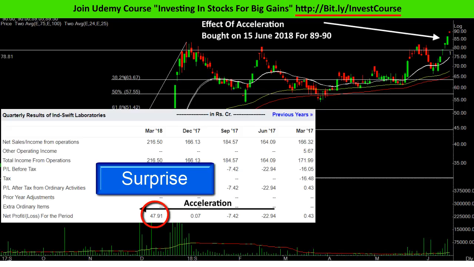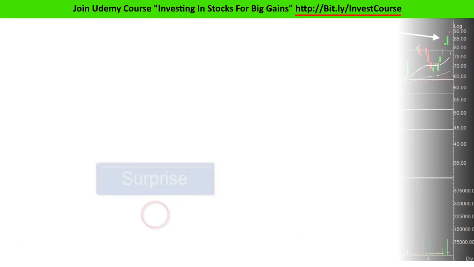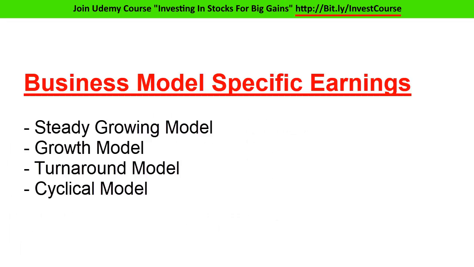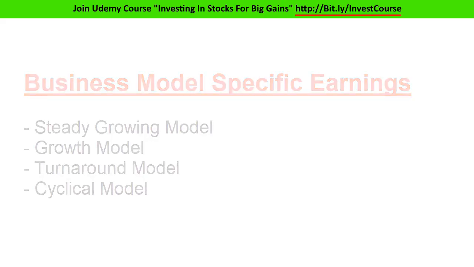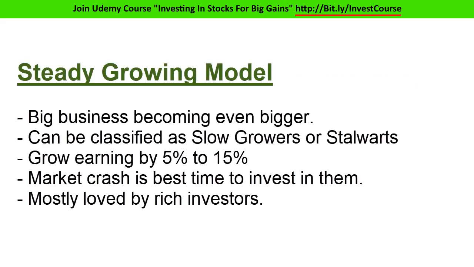Finally, we will take a look at business model specific earnings, in which we will look at the steady growing model, growth models, turnaround models and cyclical model. Steadily growing businesses are those businesses which started small, became big and are now so big that they face a hard time becoming even bigger. These kinds of businesses are what we classify under slow growers or stalwarts. These are businesses that grow by less than 5 to 15% every year.